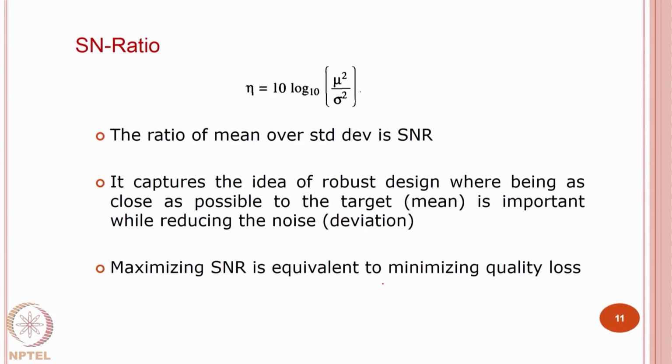So, the idea of robustness would be to maximize my SN ratio. That is the whole idea of using SN ratio as a metric for robustness. As pointed out here, maximizing SN ratio is equivalent to minimizing quality loss.